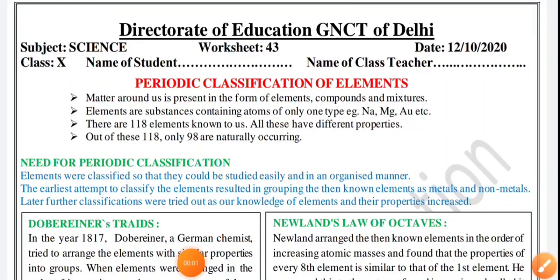Hello dear students, let's start the first worksheet of this week and the chapter as well. Worksheet number 43 for class 10 science, English medium, for 12th October 2020. We are starting a new chapter, periodic classification of elements.